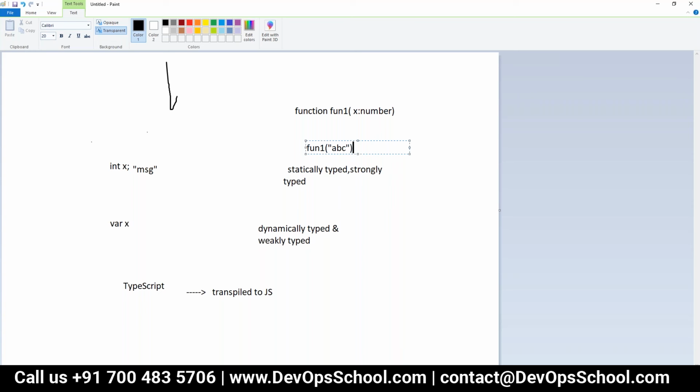It is not the case here. Still, it will create the .js file and it will run that file. Then when execution happens, it will throw an error, right? Because in the function we might be expecting x as a number, but in the .js file, when you transpile with error, till we execute that function, we'll not get to know. That is a runtime error.